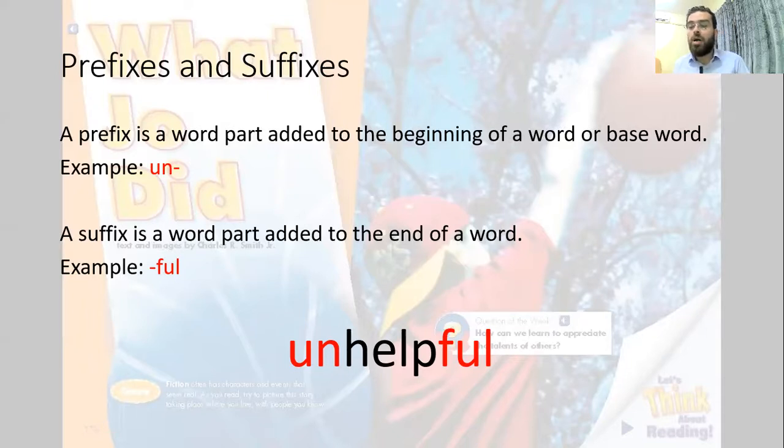When we say unhelp or undo, we mean to do exactly the opposite. And full is usually used to make adjectives. So when we say unhelpful, we mean not helpful, or someone who doesn't help, or something that doesn't help.